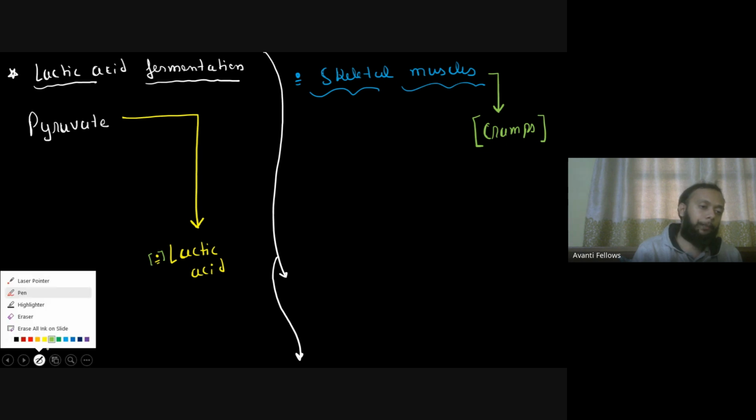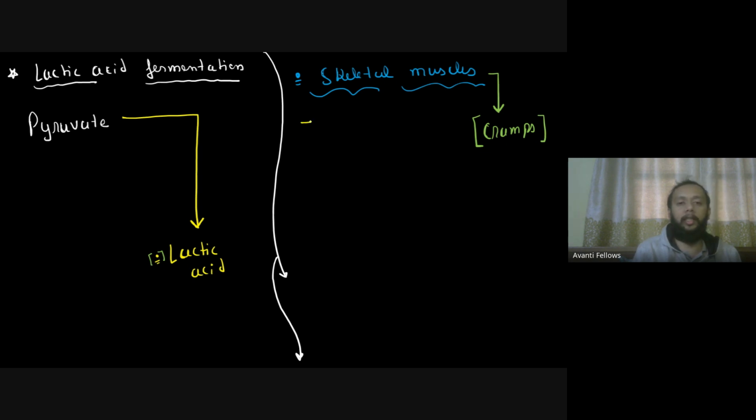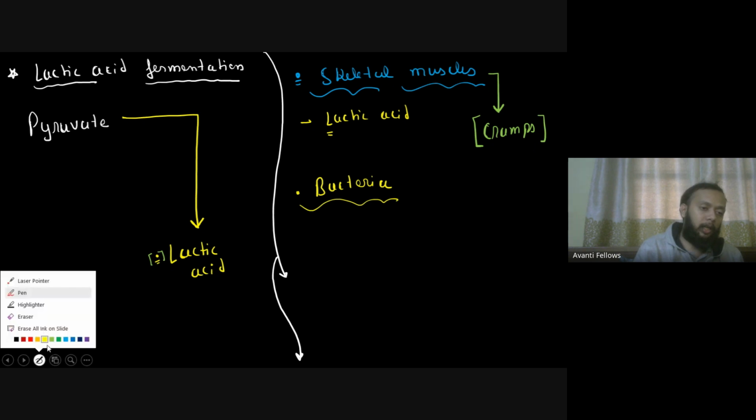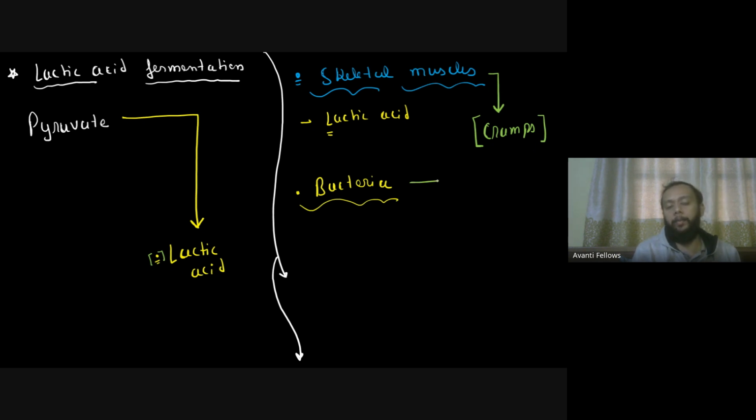Along with this, so this is one thing you can see, you have this lactic acid getting formed over here. Along with this, you can find lactic acid is also being formed by certain bacteria. So there are going to be a few bacteria which are known to make lactic acid. और उनको भी हम use करते हैं commercially. Even they have a commercial importance. So some bacteria जिनके अंदर lactic acid बनाया जाता है. So there is one bacteria known as Lactobacillus.